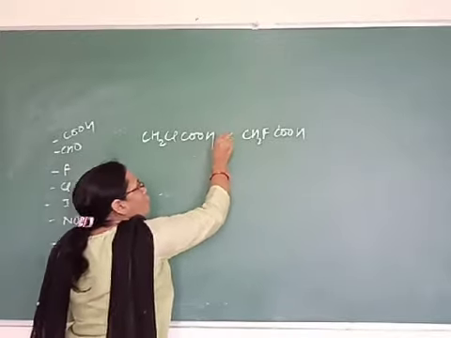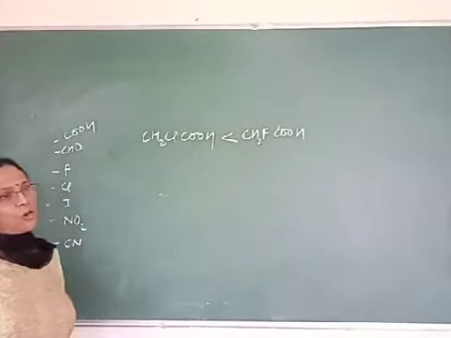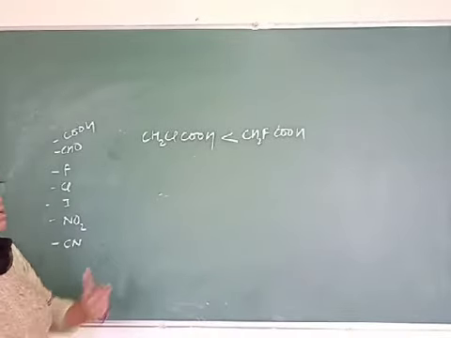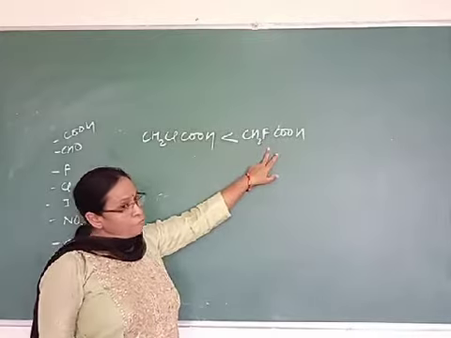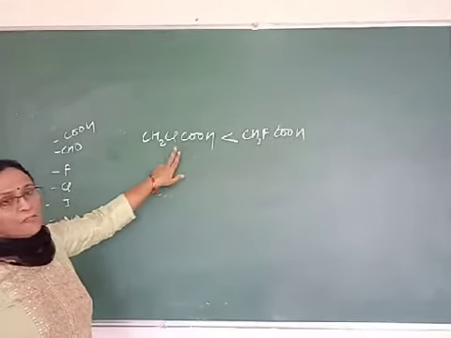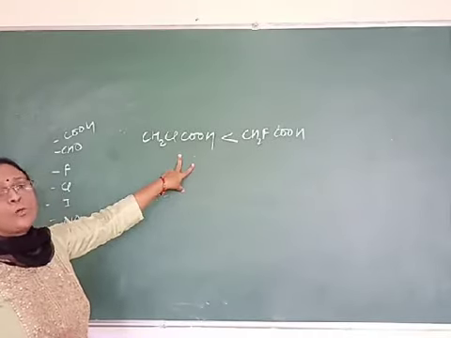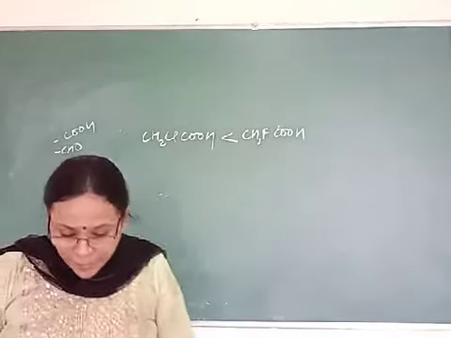Therefore, fluoroacetic acid is stronger than chloroacetic acid. Understood? Why? Because the minus I effect of the fluoro group is more than the minus I effect of the chloro group, due to the higher electronegativity of fluorine. Got it? Then the next one is given.